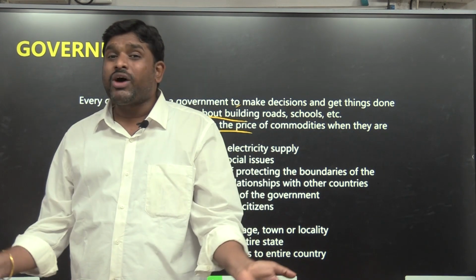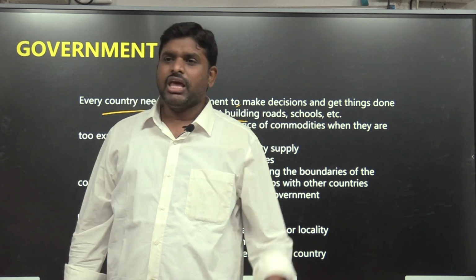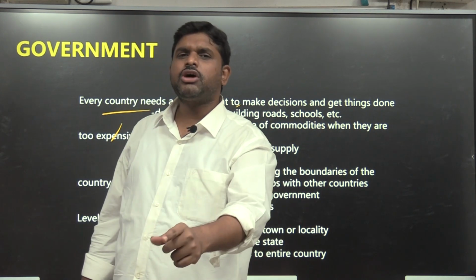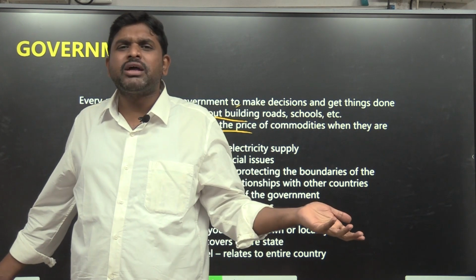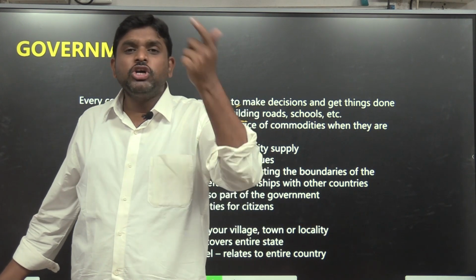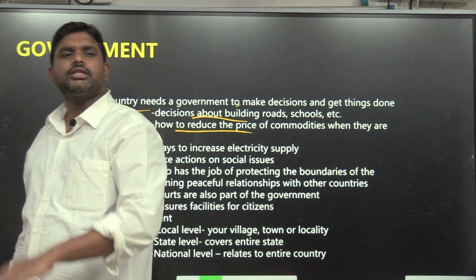The complete working of a country depends upon the executive. If the executive is not there, the country will come to a standstill. Why? Because there will be no person to take the action. So who is going to take the action? The government.